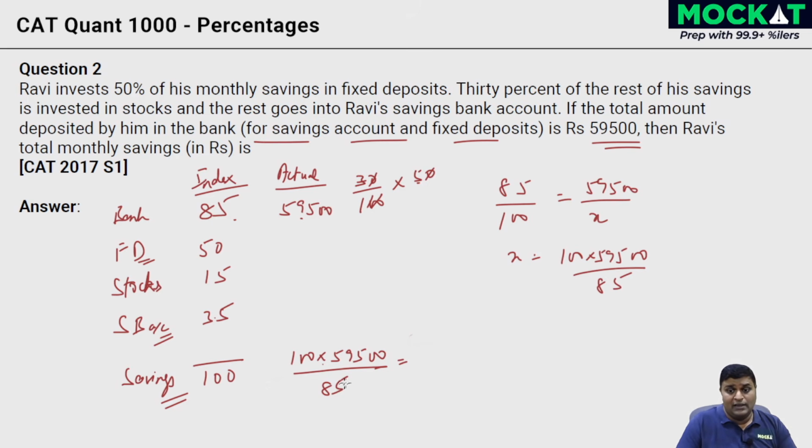What is this going to be? Divide by 5 and you get a 17 and you get a 119. 17 tables, if you know speed math modules, we have that, and I've told you to do it. You would know 7 17s are 119. You get 700. 700 into 100 is 70,000, and that is the answer for this question. All right, 70,000, right? That's the answer here.